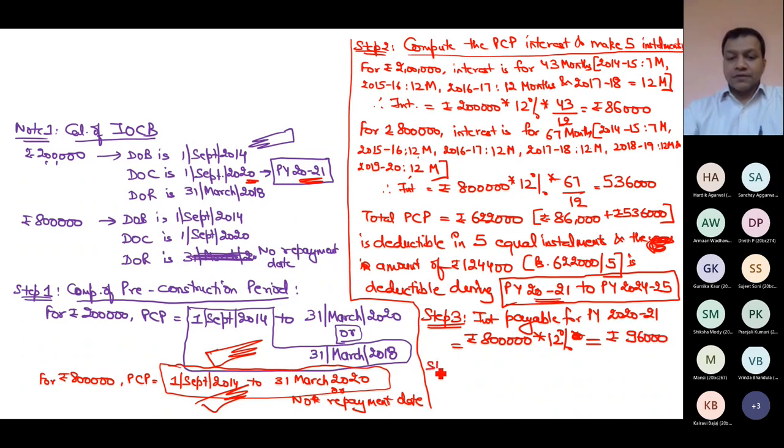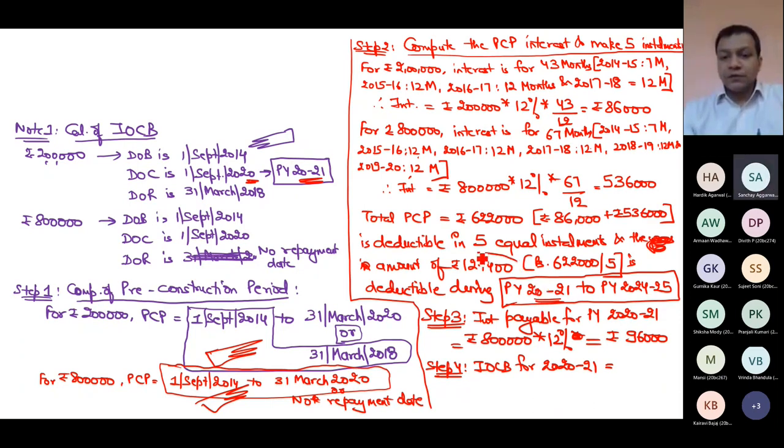Step 4. How much is total interest on capital borrowed for 2020-21? How much is total interest on capital borrowed? Sir, 2,20,400.